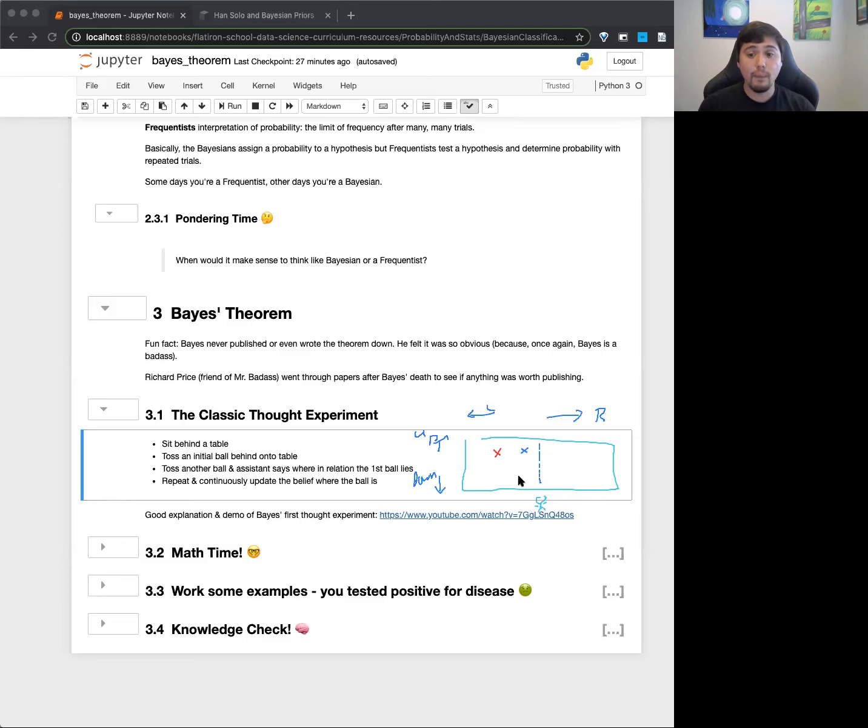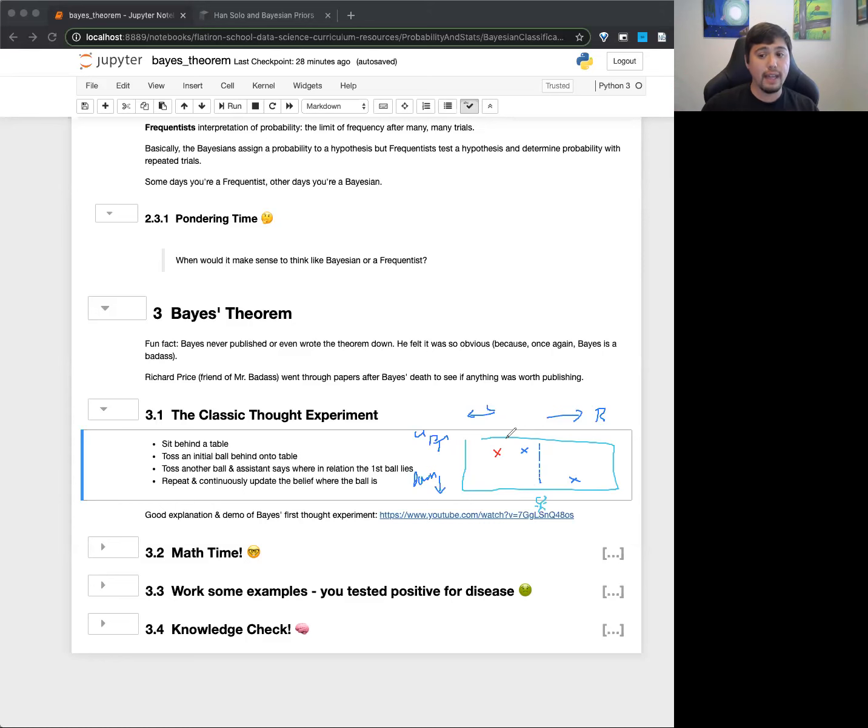And then I take another ball and throw it again, randomly. In this case, I throw the ball, maybe it lands over here. And then the assistant says, oh yeah, you landed to the right and down. So the first ball probably meant that they were off to the left, but the second ball is also to the left. So that confirms, oh yeah, it's probably on the left side of the table.